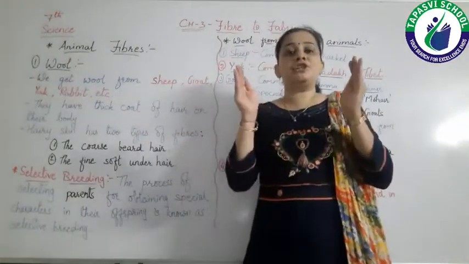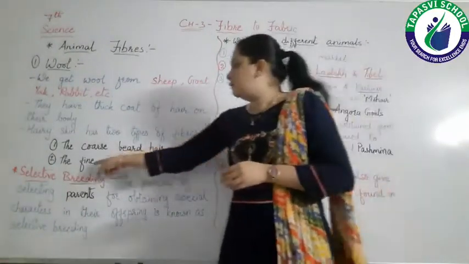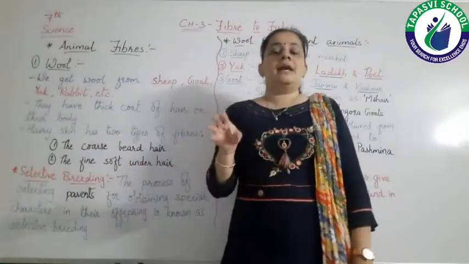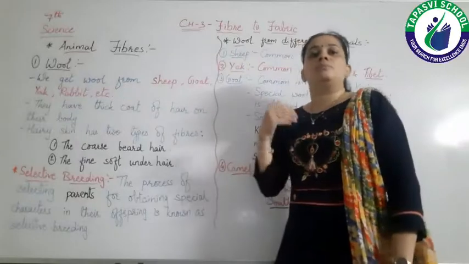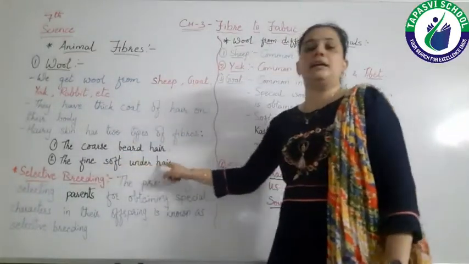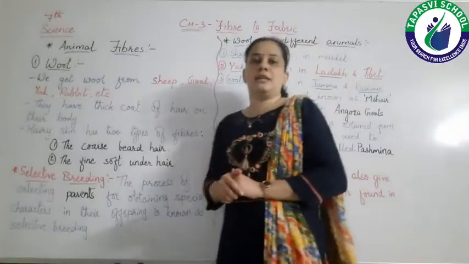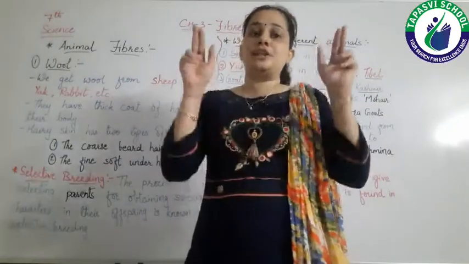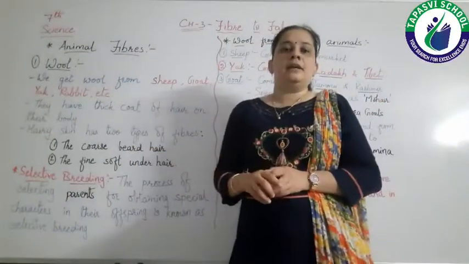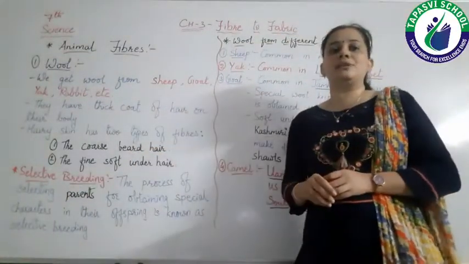So for special characters like fine soft under hair, we select the parents and then we get many sheep which have only fine soft under hair. So this process to select the special characters like fine soft under hair is known as selective breeding.